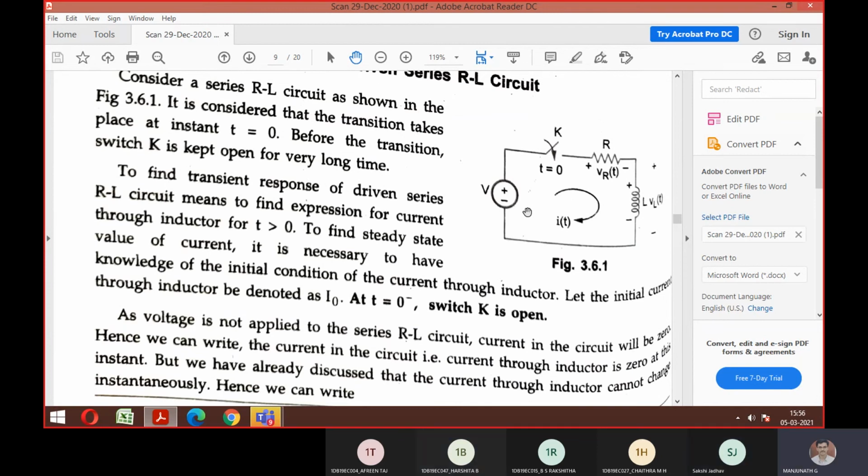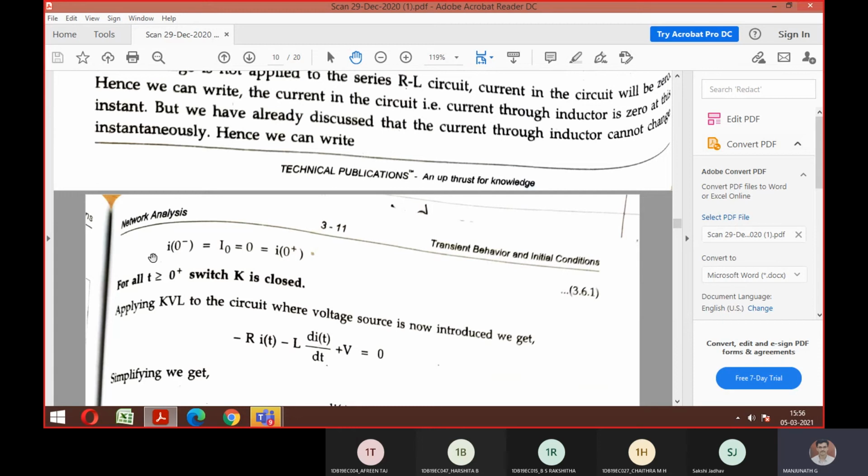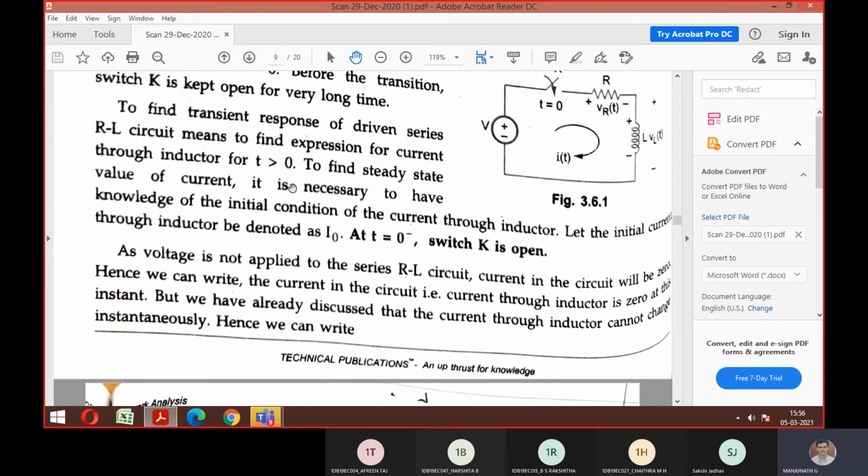Okay, sir. So now coming to the case 2 category, if the switch is closed, look at the condition now. It is not 0, it is greater than 0. Initially you have taken t equal to 0. Now we are claiming t greater than 0, meaning positive values. Time is equal to 0.1, time is equal to 0.2. So how we used to write the KVL equation, same way, but only changes with respect to t. Time you need to be specific.